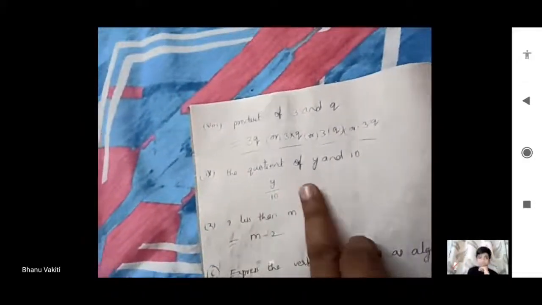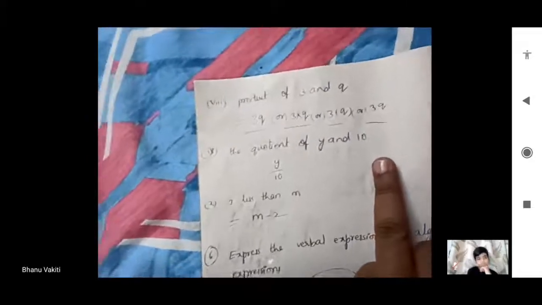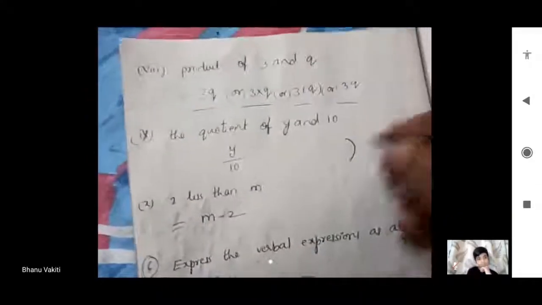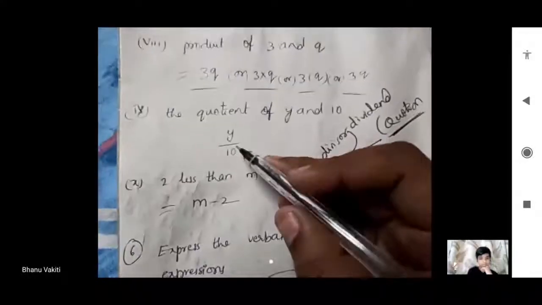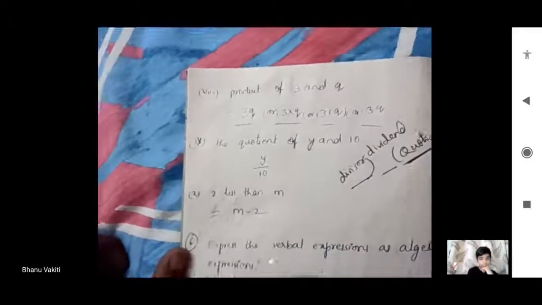And the quotient of y and 10. Quotient means, here, dividend, divisor, quotient. Quotient means the result of the division. So y by 10 is the answer for that. Quotient of y and 10 is y by 10.